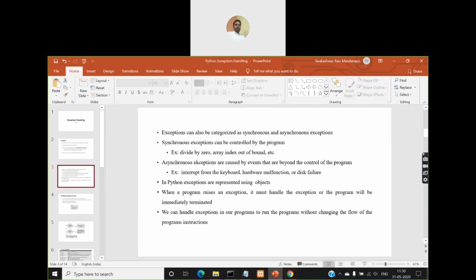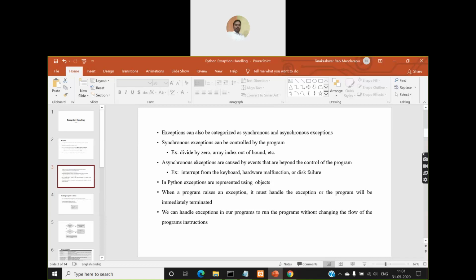The second perspective is whether the exceptions are because of our mistakes in logic construction or syntax errors, or some exceptions will not depend on us. It will be controlled by some external entities of the program. That means they are external to the program. It may be due to a hardware failure or disk failure, all these things. So in that perspective, we can classify the exceptions into synchronous and asynchronous exceptions.